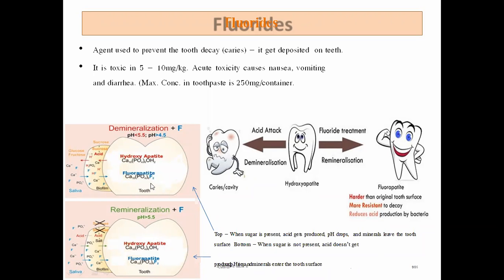The exact mechanism and cause of dental caries is not known with certainty. However, it is accepted that dental caries first of all starts at the surface of the teeth, with the acid attack of microorganisms on the tooth enamel. So there is formation of tooth decay.